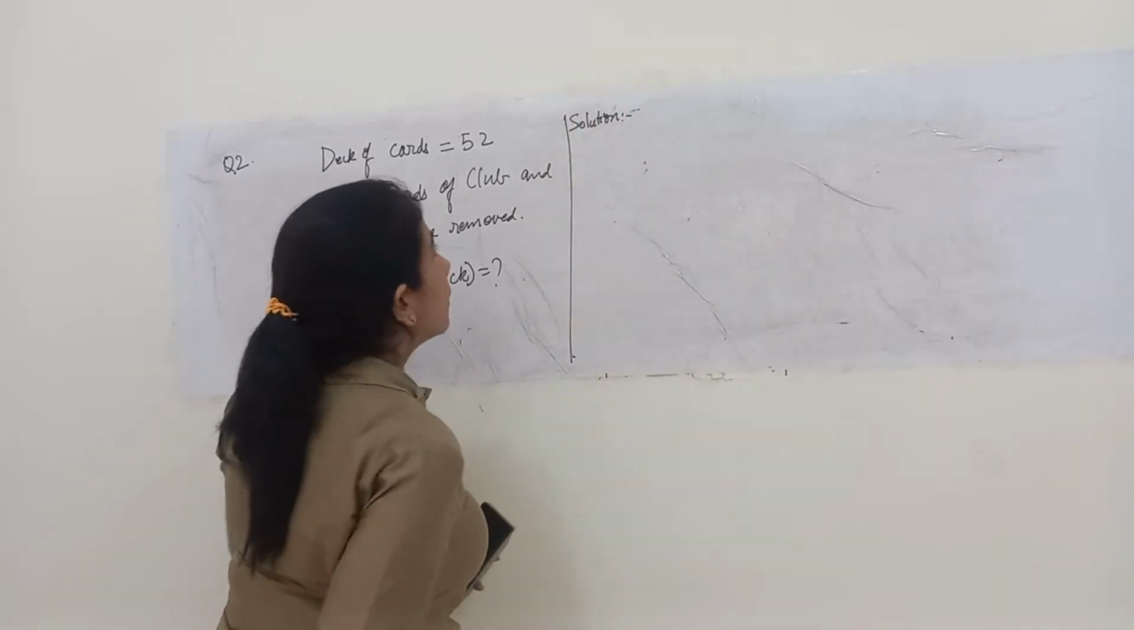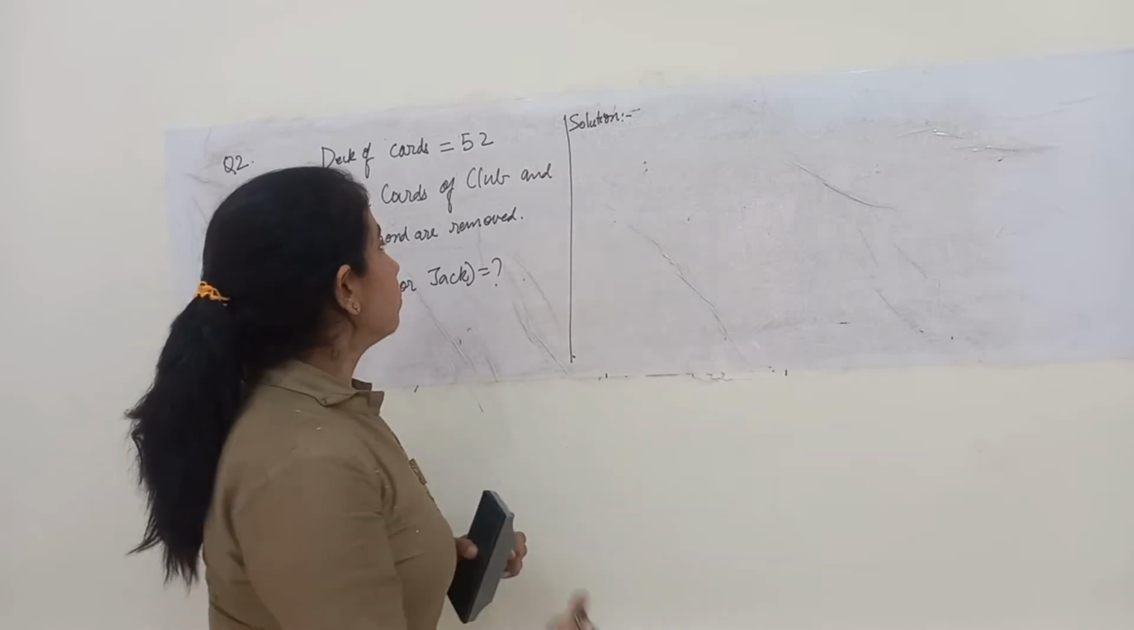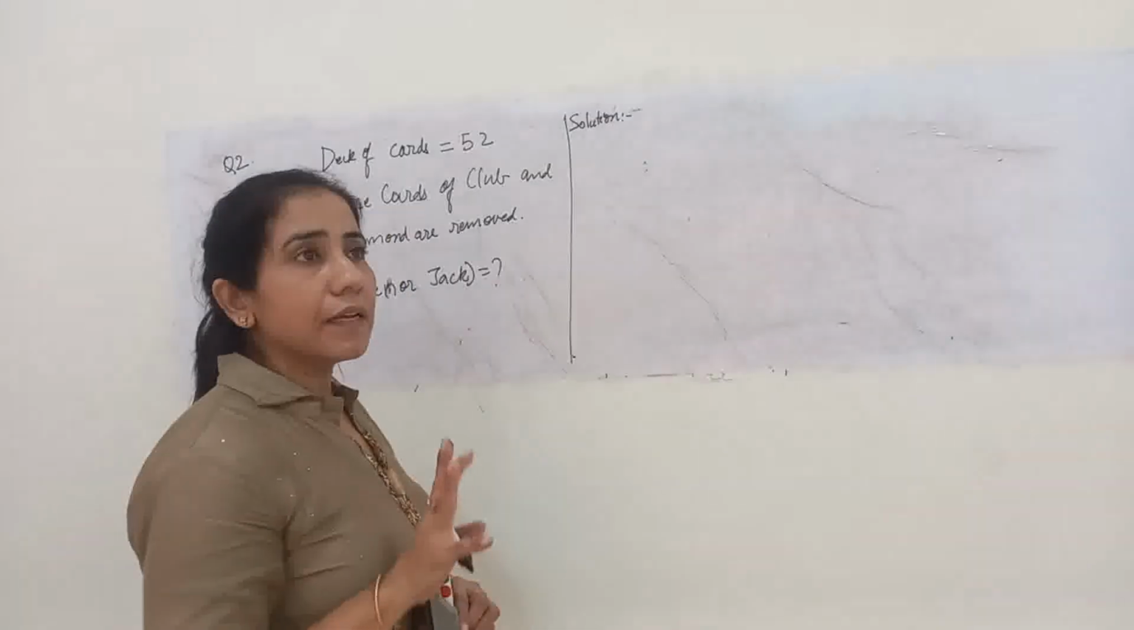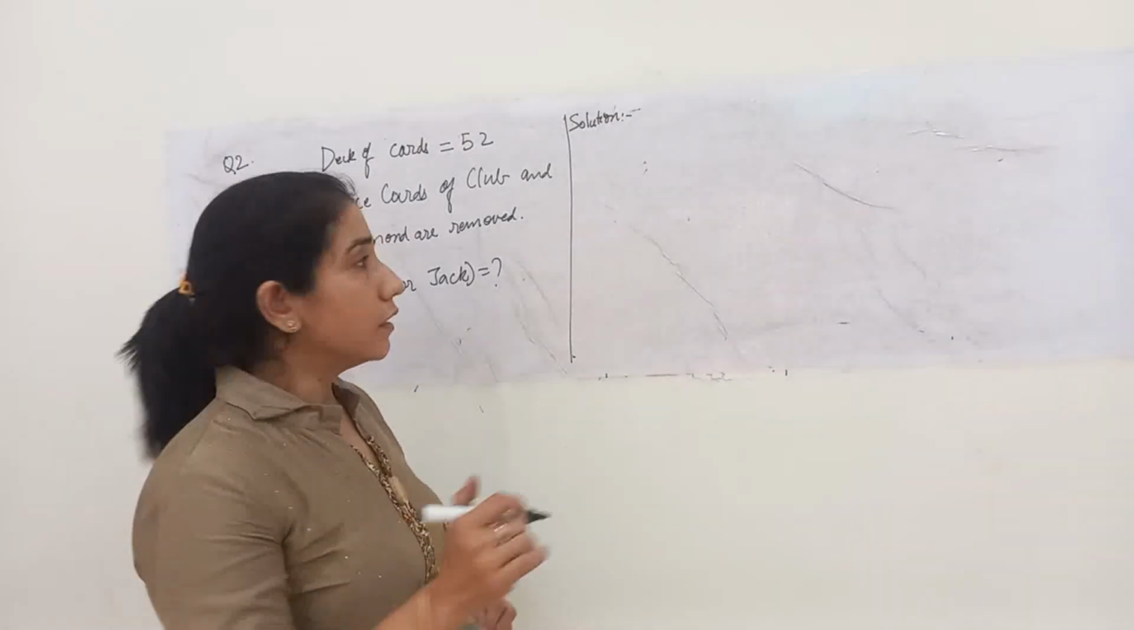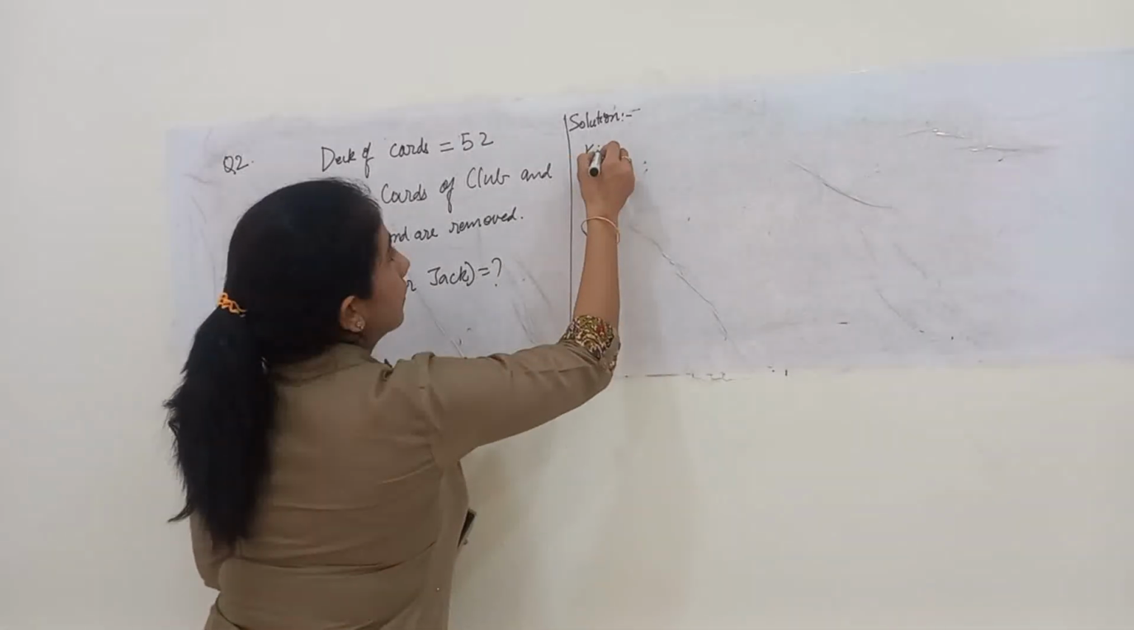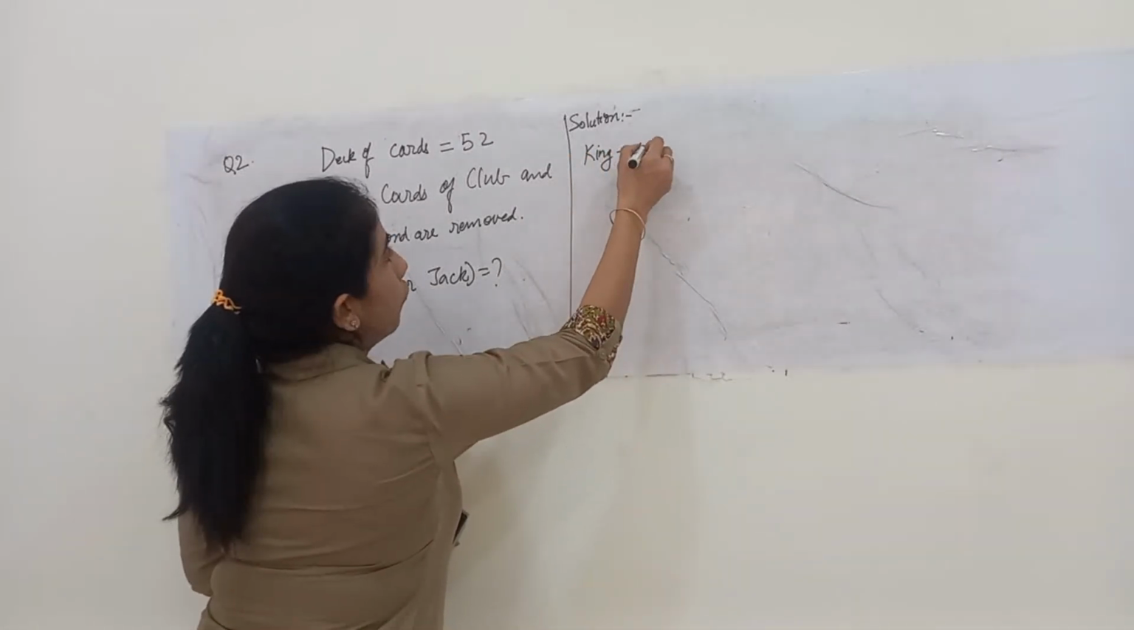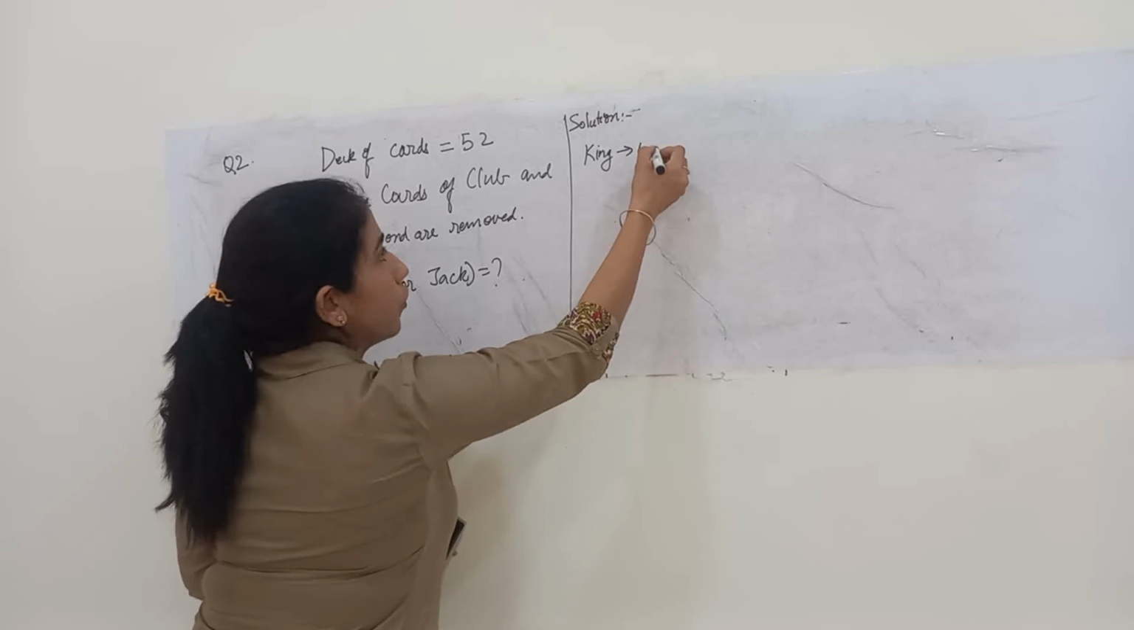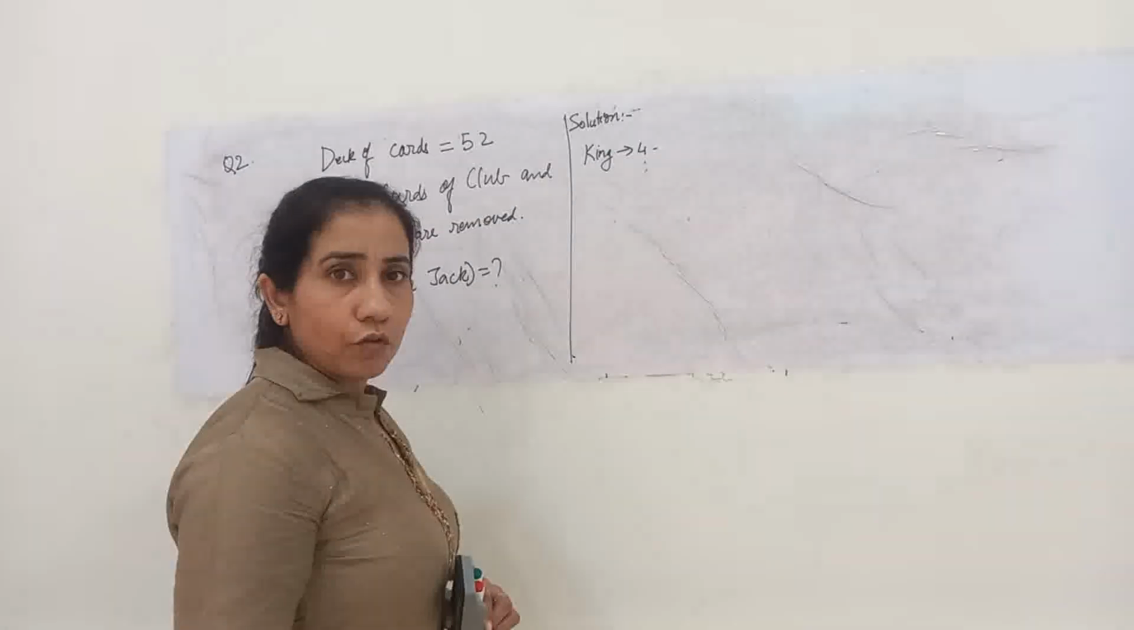Solution. Okay, now face cards. How many face cards are there in a pack of 52 cards? King: 4, and similarly for queen and jack also 4, 4, 4.